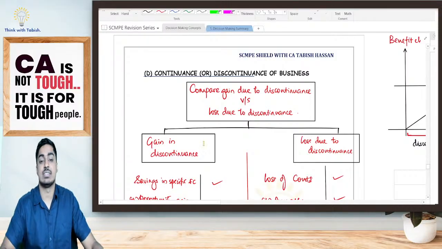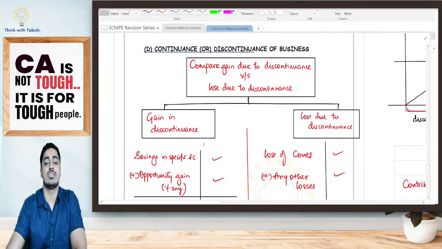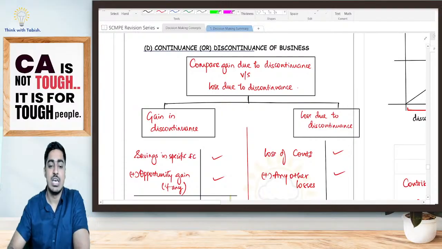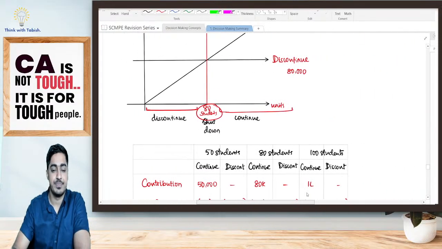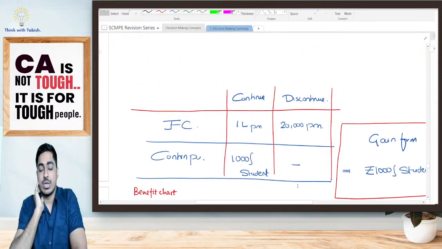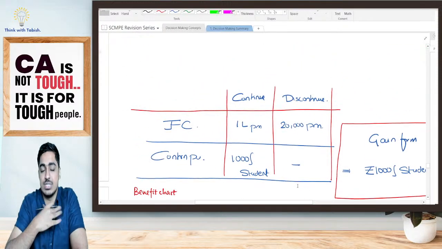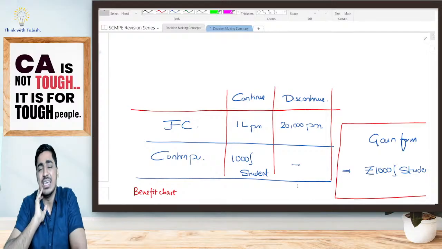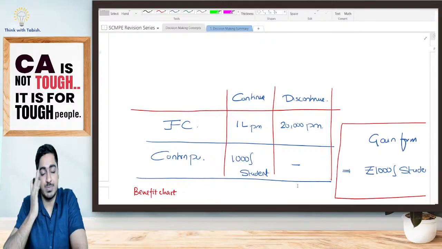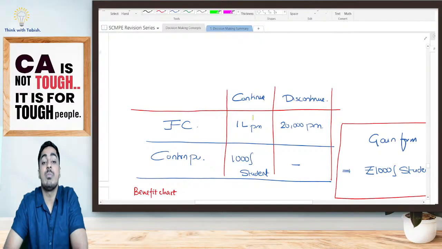Okay, everyone. Now look at this: continuance or discontinuance of business. I'm thinking, should I continue my business? Should I discontinue my business? A very simple example, students. Suppose I was into teaching CA Inter students. I'm thinking students are not liking my class. Assume. Should I continue teaching? Should I discontinue teaching? From a financial perspective, if I'm continuing teaching,